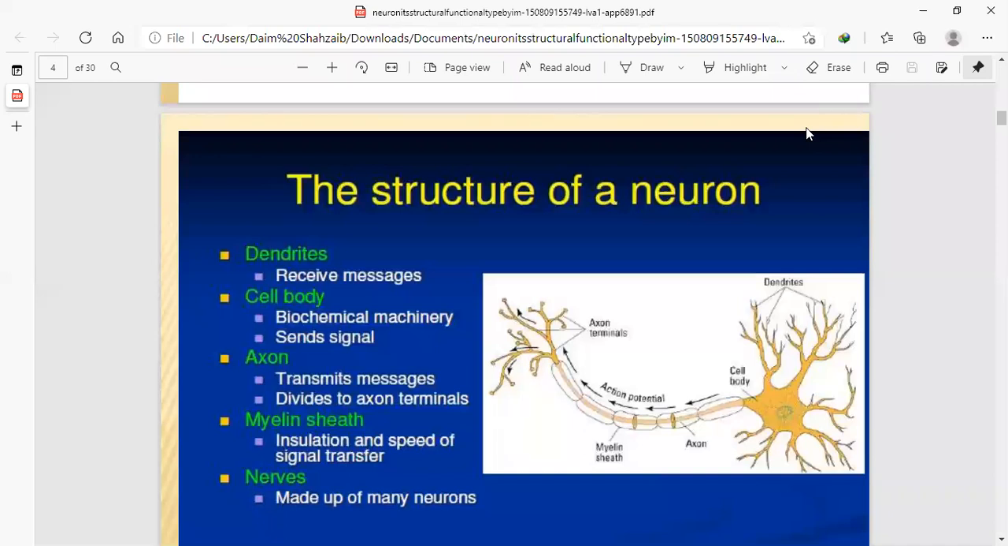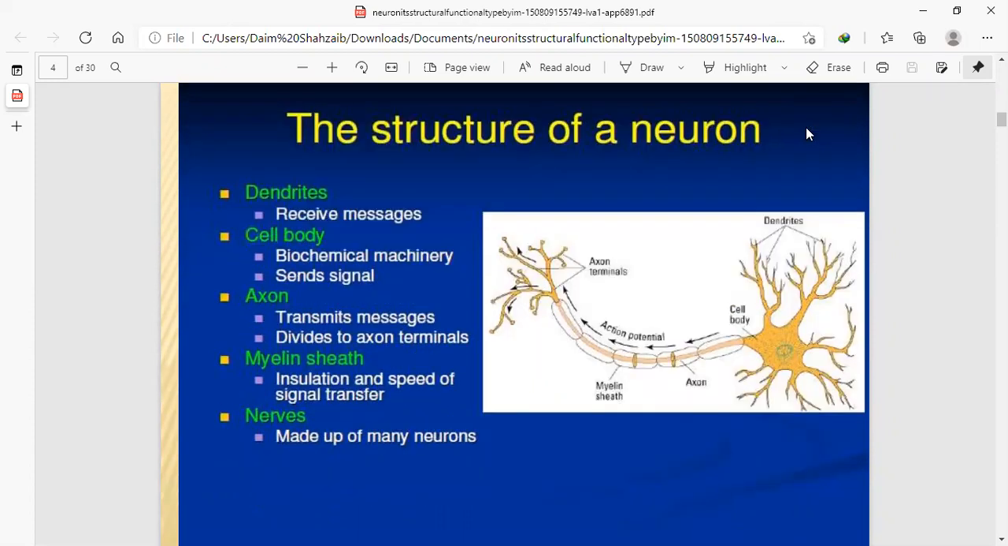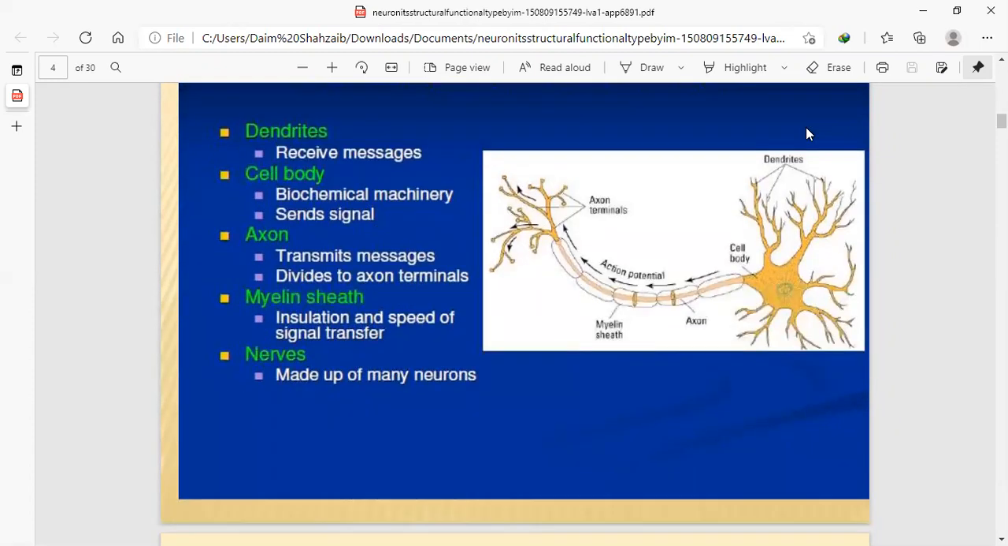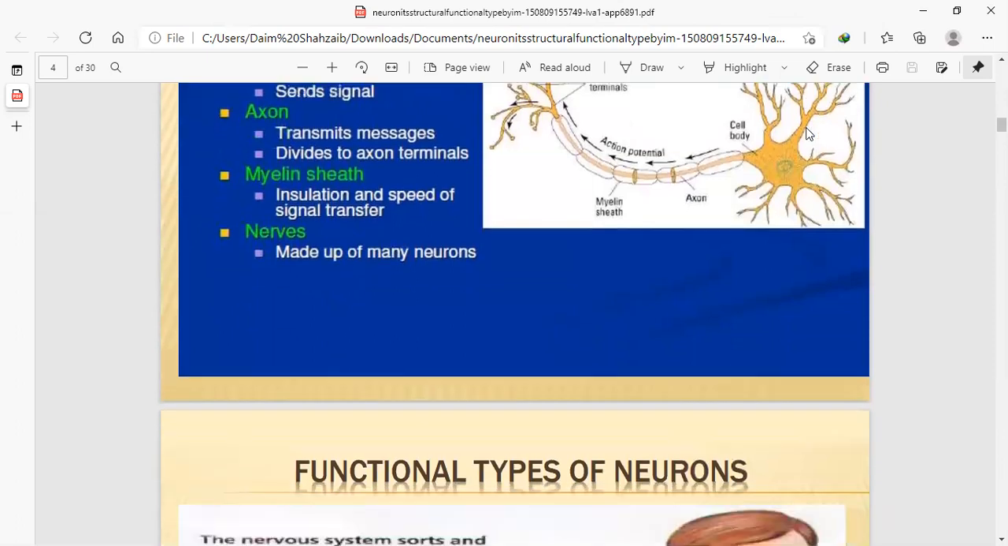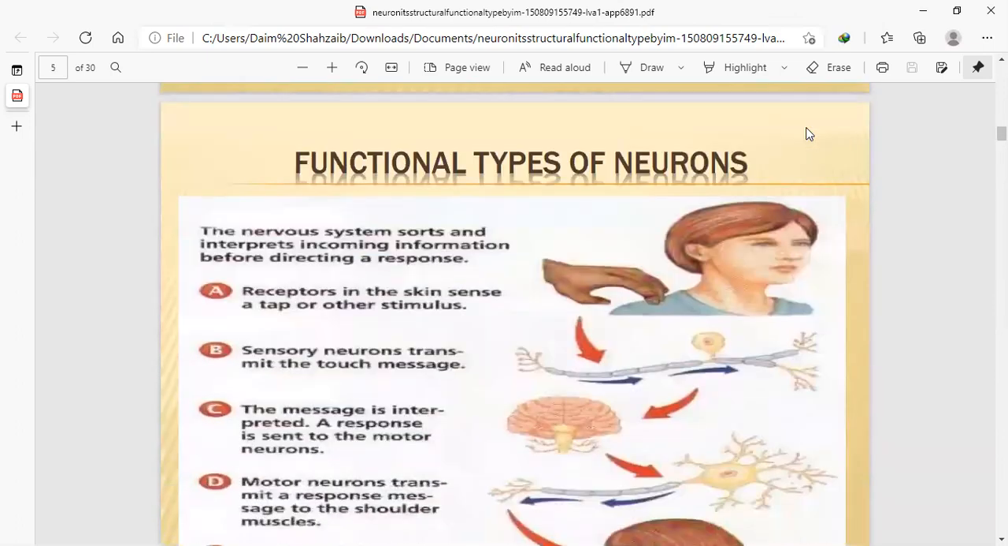And nerves, as we all know, the neurons are made up of many nerves, nerve impulses, and nervous branches. Okay. Functional types of neurons.